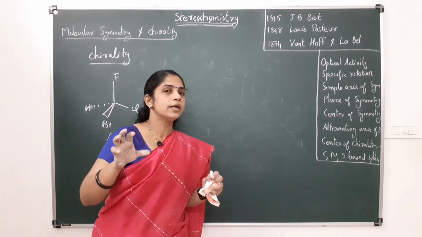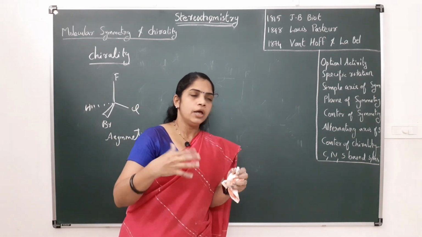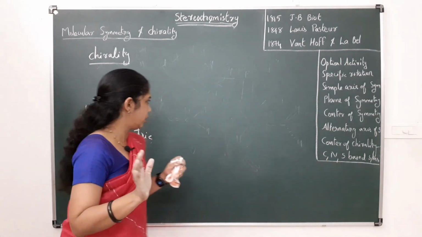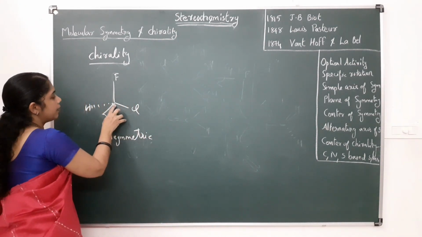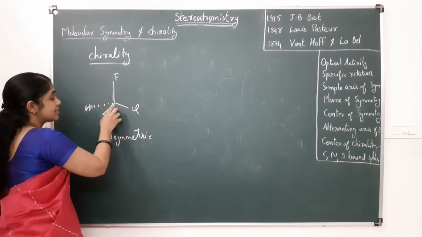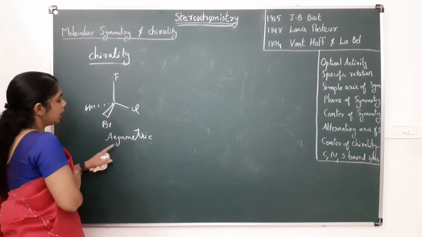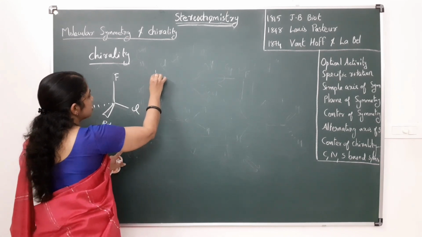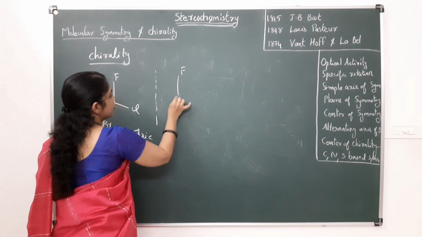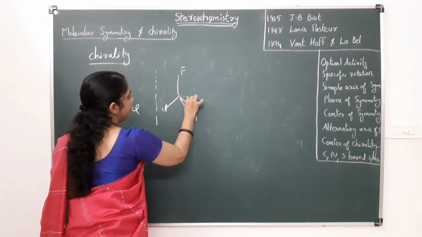Not always, we can say they are usually chiral. Usually, it is only an exceptional case. Generally we can say that asymmetric molecules are chiral molecules, and this carbon is called an asymmetric carbon, or we can say it is a stereogenic center. And these chiral molecules are not superimposable on their mirror image.